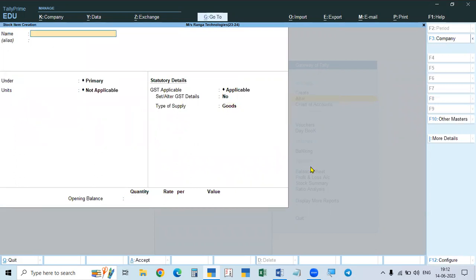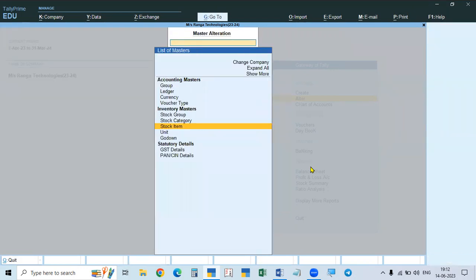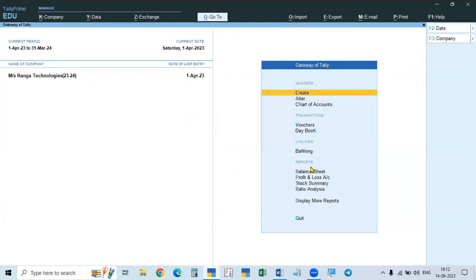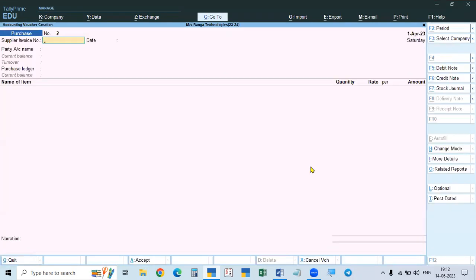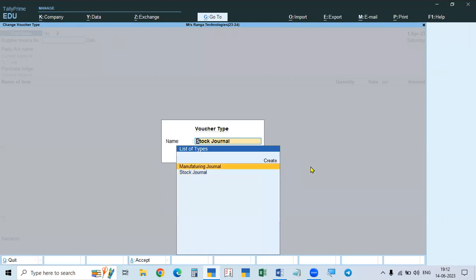Now the bill of material is also prepared, and the bill of material is prepared in which column? In the finished product creation. That is attached to the finished product. Okay, over. Now, what next? What is our next step? Next step is we have to go to vouchers and we have to go to Alt F7. That is manufacturing journal.